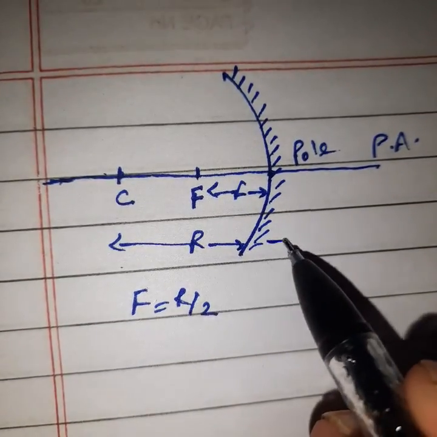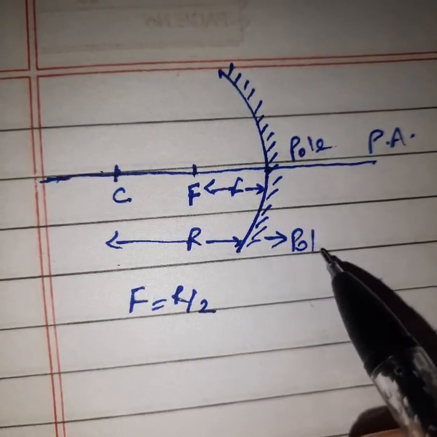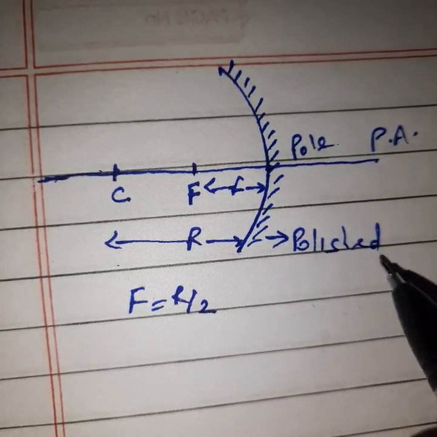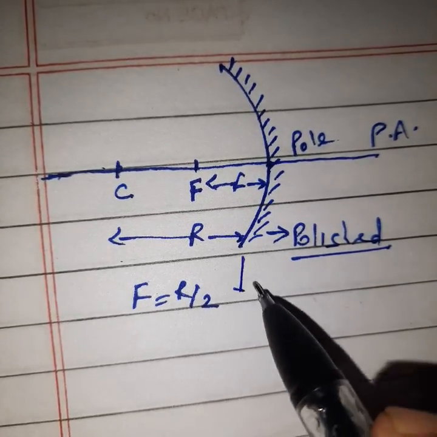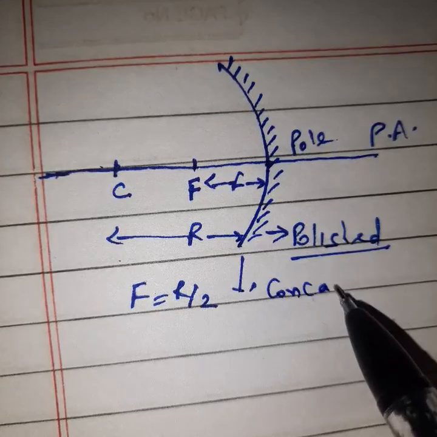You can see the polish will be on the outer part, the polished surface. Clear? So what will this mirror name be? Concave mirror.